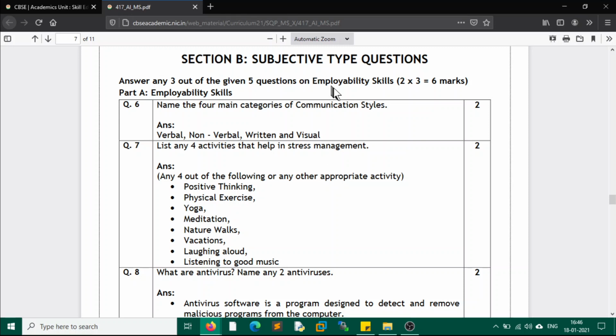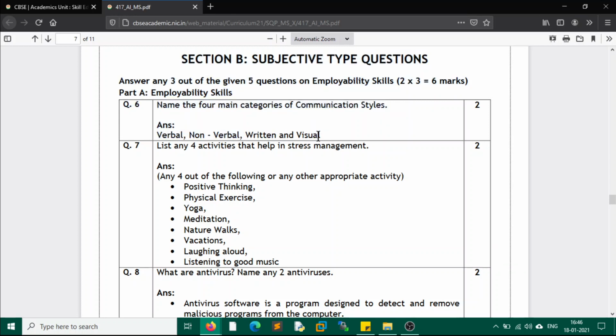Now we come to section B, where we have subjective type questions, and out of 5 questions you need to answer 3 questions. So part A, again employability skills. Name the 4 main categories of the communication cycle. So we have 4 main categories: verbal, non-verbal, written and visual. These are the four main categories.